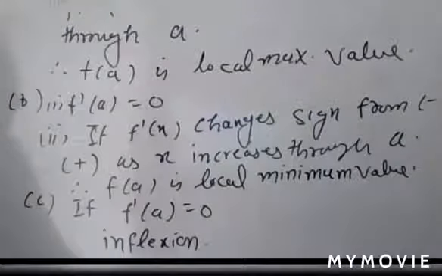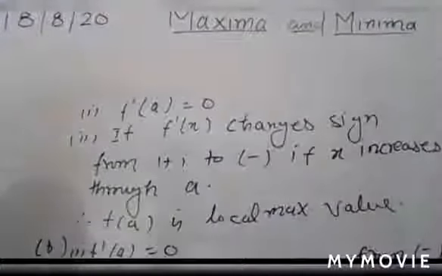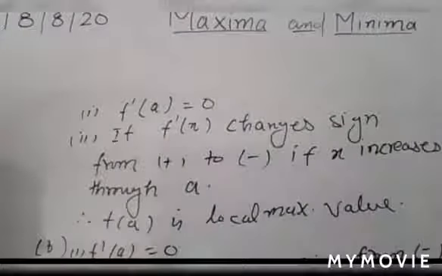Then I am discussing the second derivative test, and the second derivative test is easy and is frequently used in questions. You can use the second derivative test generally in a question, but there are certain conditions in which the second derivative test fails. In that case, you are bound to go with the first derivative test.